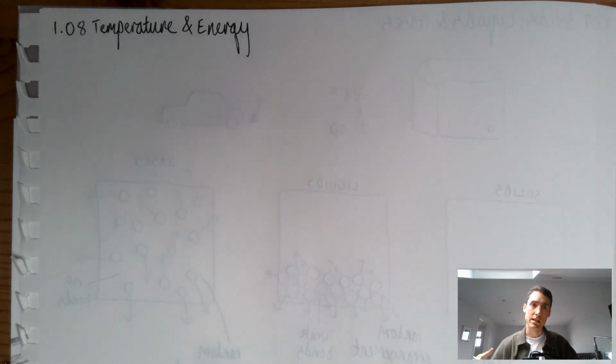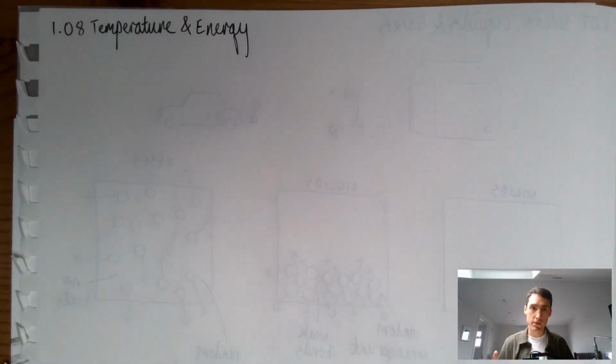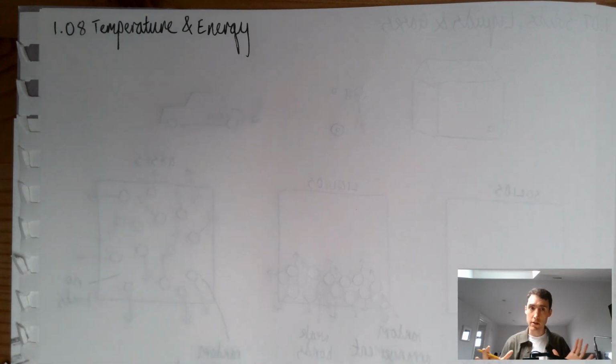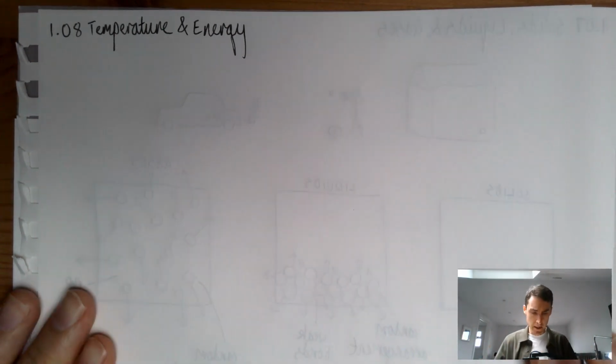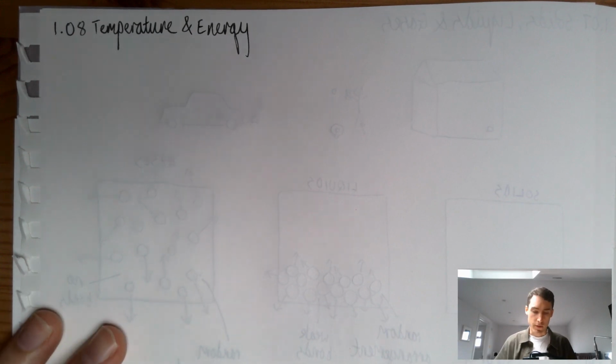But what we're going to do in this lesson is introduce the idea that temperature is something that's measurable, and it's all to do with the kinetic energy of the particles. So the way I introduce this concept of temperature is basically about getting them to understand that temperature is just the average kinetic energy of the particles in a substance. The way I introduce that is to tell a little story about a block of ice.